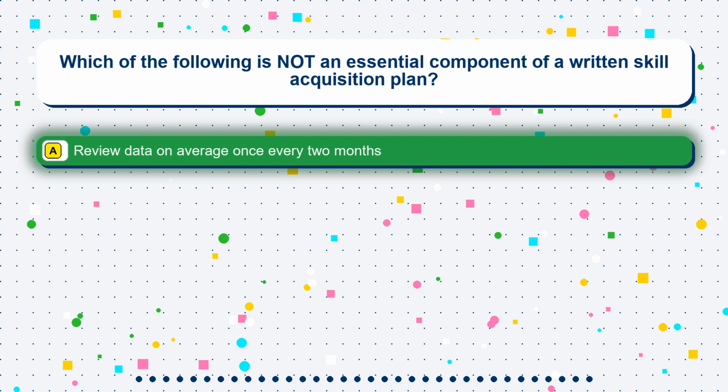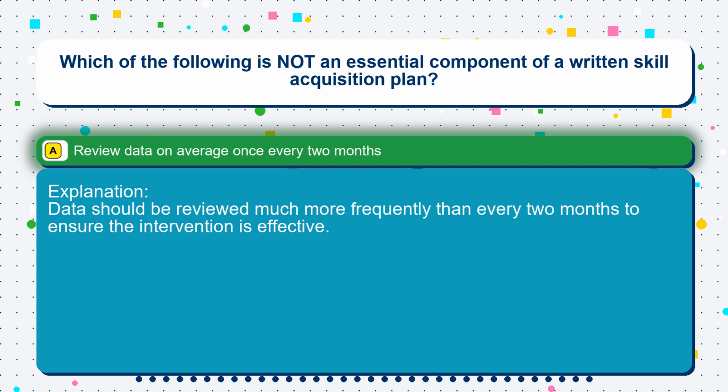The correct answer is option A. Review data on average once every 2 months. Data should be reviewed much more frequently than every 2 months to ensure the intervention is effective.